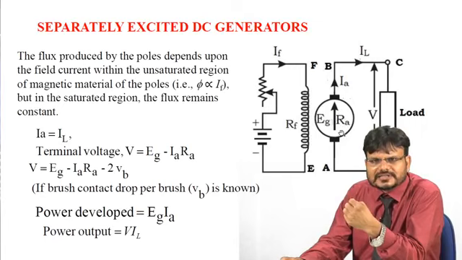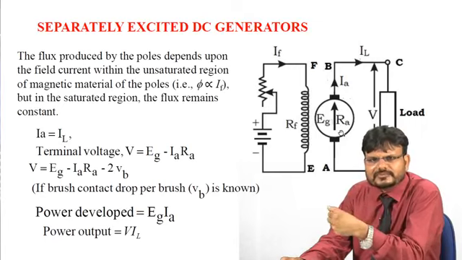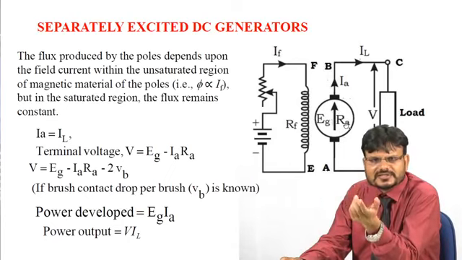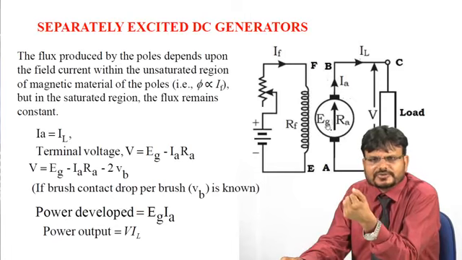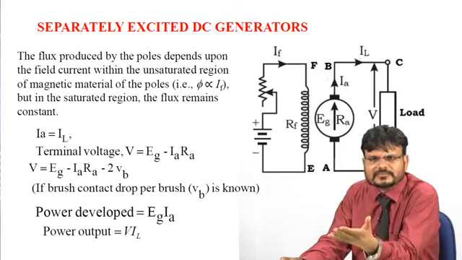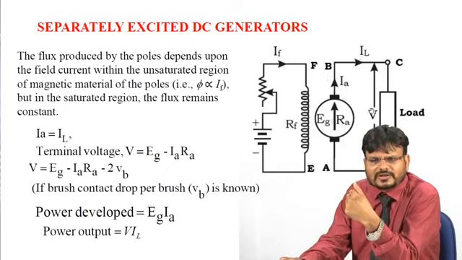Here you can notice that the armature will have some armature resistance, denoted as RA, whose value is very small, nearly 0.005 or 0.007. Starting from here, you can write Eg minus IA RA, because current is flowing in the armature, so there will be some voltage drop in the armature resistance. So Eg minus IA RA is equal to the terminal voltage V.